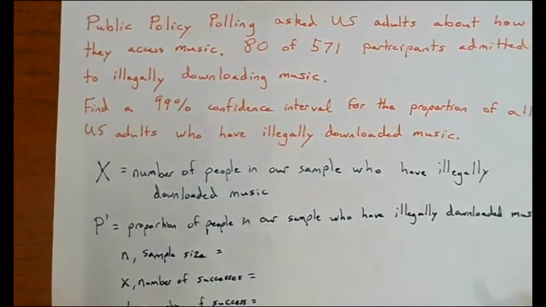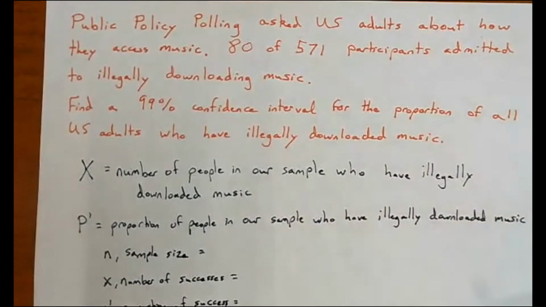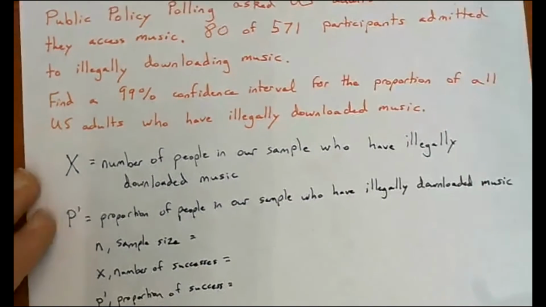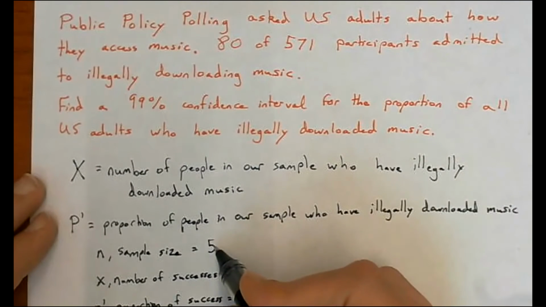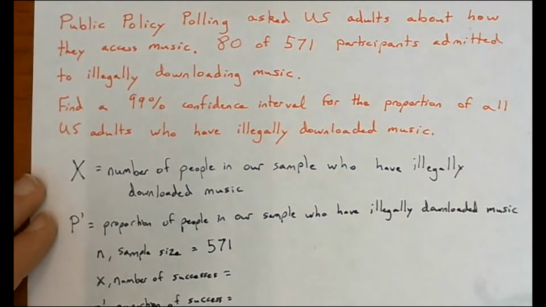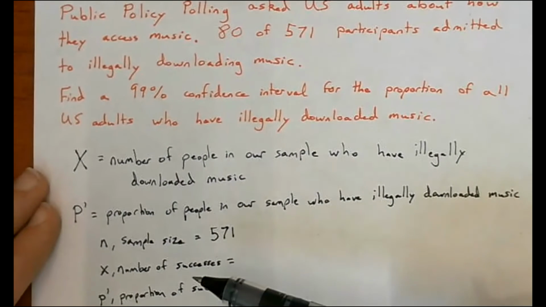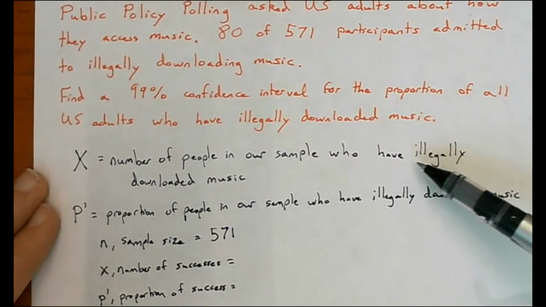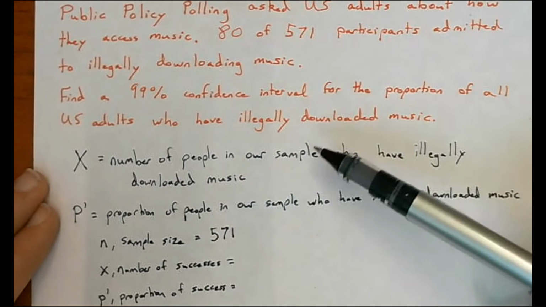Okay, so let's go back to the problem statement. Our sample size here is how many people were surveyed, how many people participated in the poll. That is the 571. So n is 571. Our number of successes, we said, was the number of people who have illegally downloaded music in our sample, right?